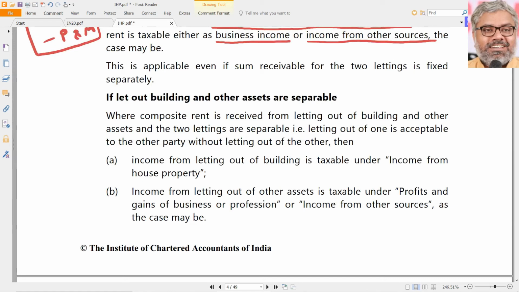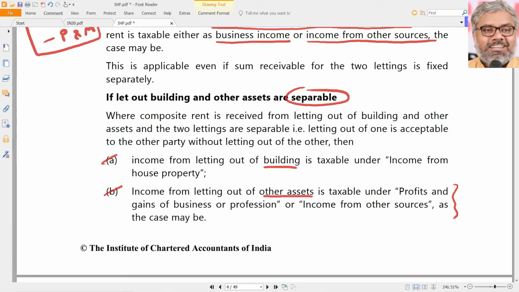Then another question comes: what if they are separable? If they are separable, it is no problem for us. Whatever the amount is related to building, it is taxable under income from house property. Whatever the amount is coming from letting out of other assets, it will be taxable under PGBP or income from other sources, as the case may be. If they are separable, separate them.